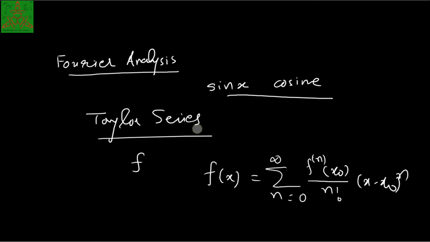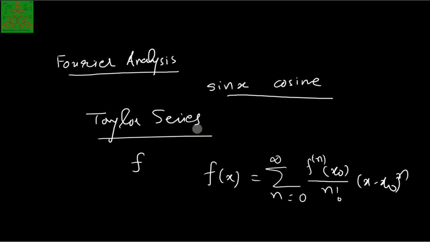So in the Taylor series, you are expecting not only the function but also its derivatives to behave continuously. But in the case of the Fourier series, it is not required that the function be continuous. For a discontinuous function also, you can obtain the Fourier series. So it is much more fundamental and very useful in the field of approximation theory, Fourier analysis, and harmonic analysis.